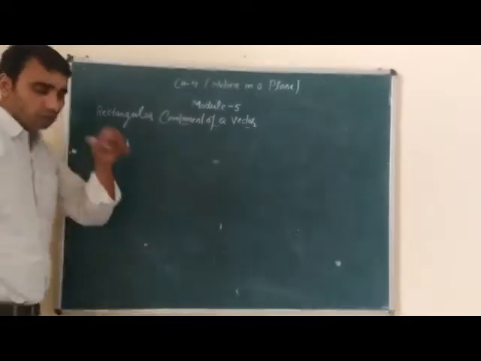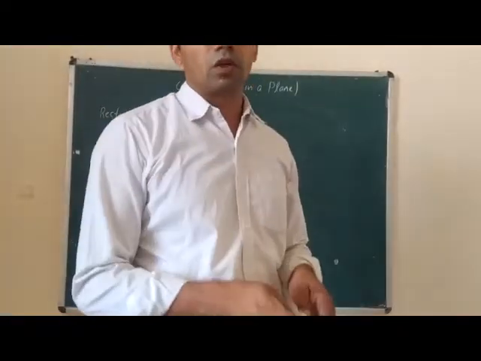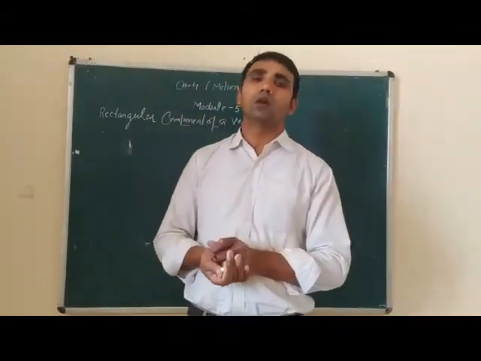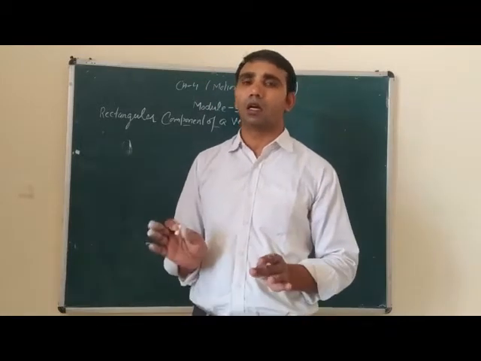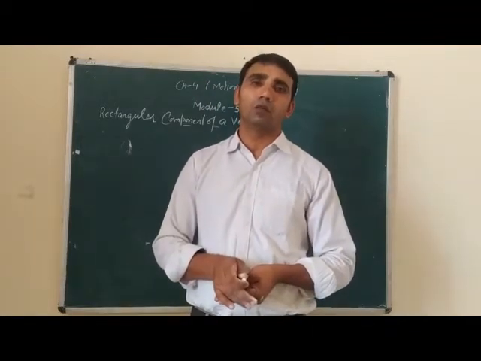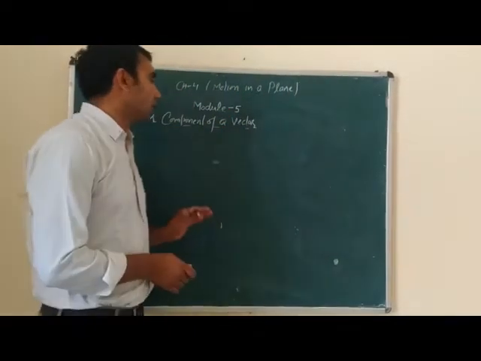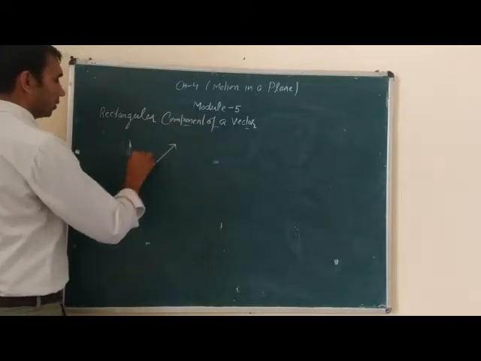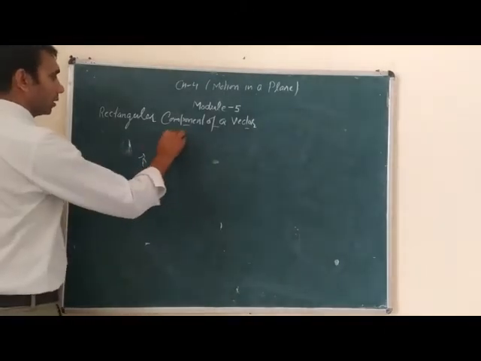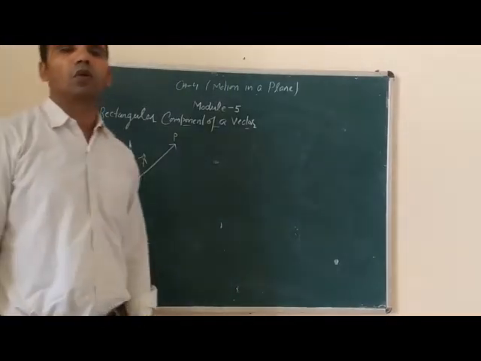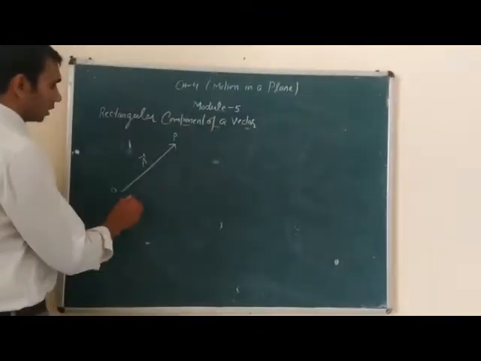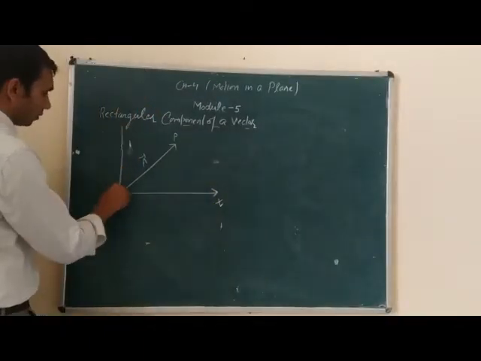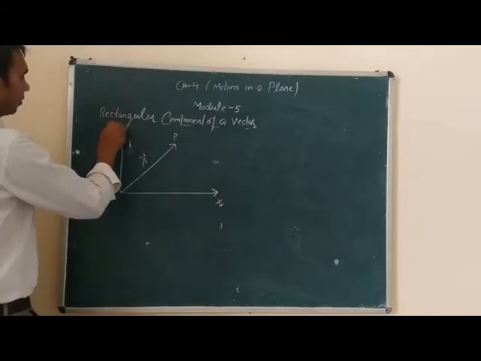In a similar way, a vector can be resolved into rectangular components: one component along the x-axis and another component along the y-axis. These two components are called rectangular components of a given vector. Take vector A, represented by OP. This vector can be resolved into two rectangular components, one along the x-axis and another along the y-axis.